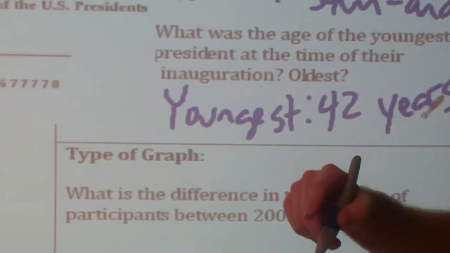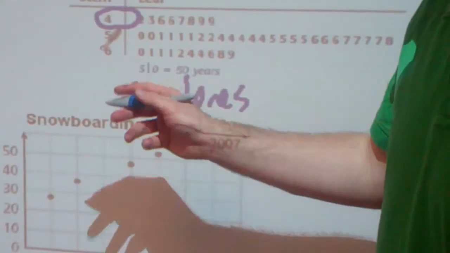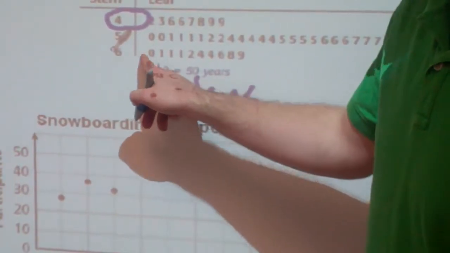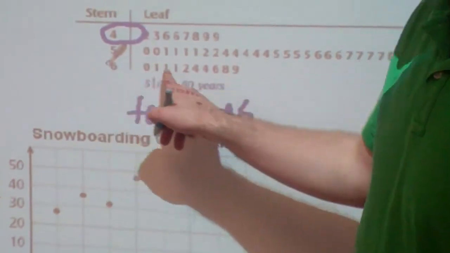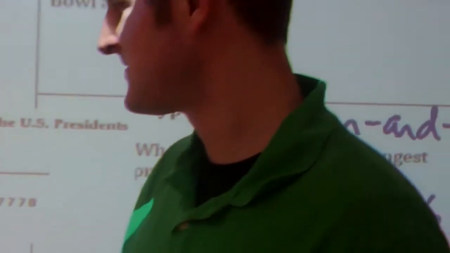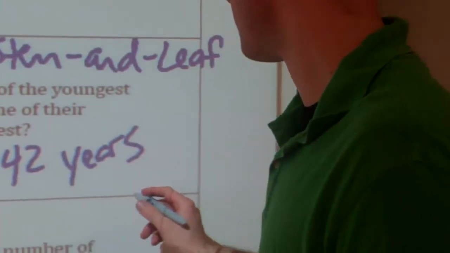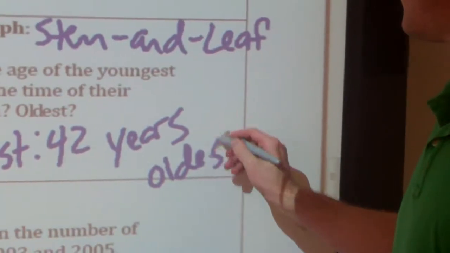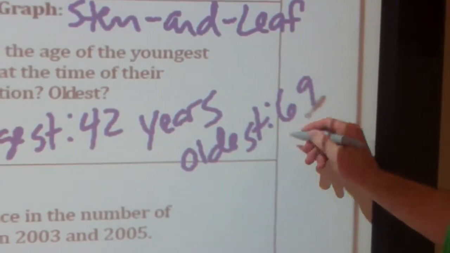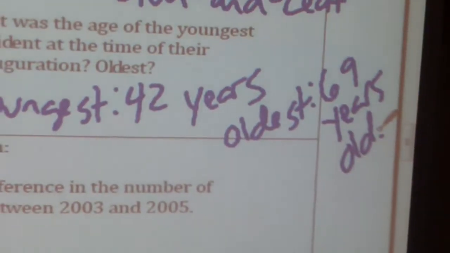And it also asks the oldest. So let's go down to the bottom where 6 is our tens place, so we're in the 60s. And so we have 60, 61, 61, 61, 62, 64, 64, 66, 68, 69. All of those ages. So the oldest one would be 69. 69 years old for the oldest. And don't forget your units. 69 years old.